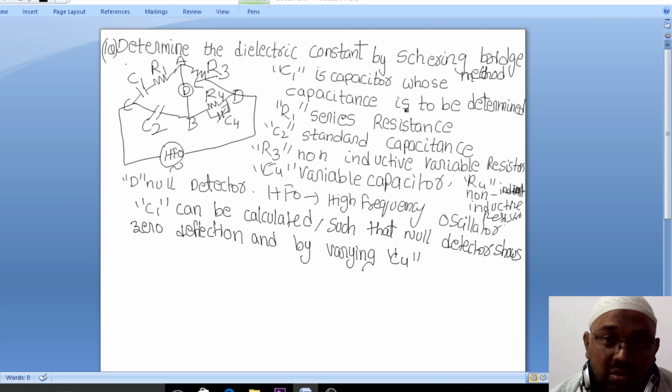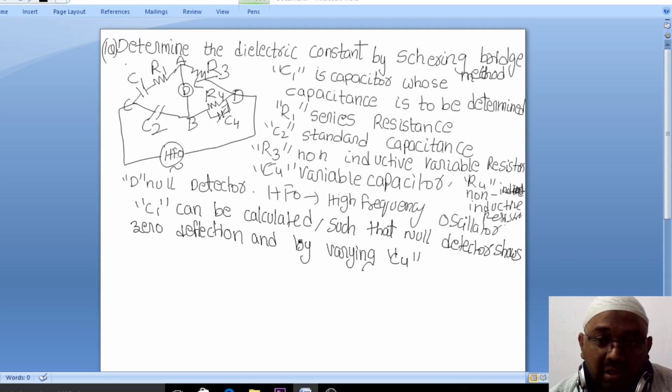C1 is the capacitor whose capacitance is to be determined. R1 is the series resistance. C2 is the standard capacitance, R3 is a non-inductive variable resistor, and C4 is the variable capacitor. R4 is non-inductive resistance. D is the null detector and HFO is the high frequency oscillator.